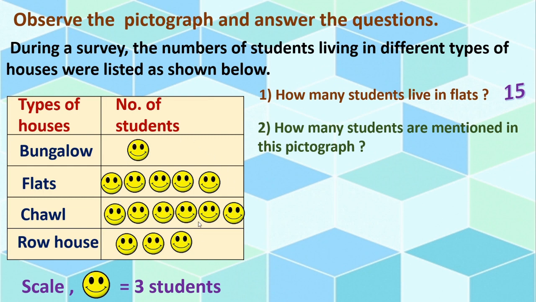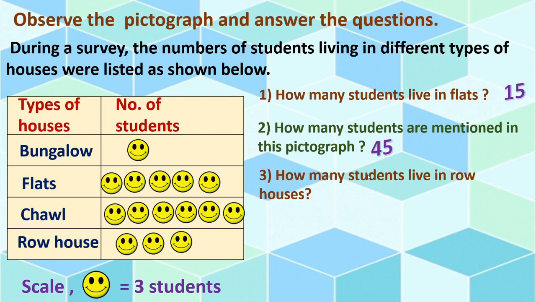Yes, total 15 smileys. Right? So 15 3s are 45. Really there are 45 students, survey has been done.